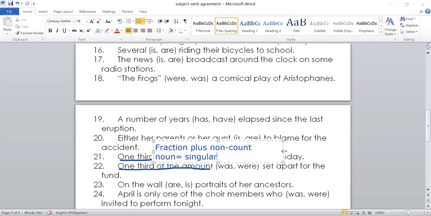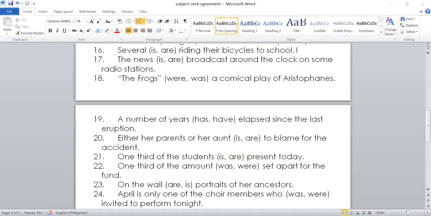So a fraction followed by a non-count noun would take a singular verb. On the other hand, a fraction plus a count noun would take a plural verb. Okay, so for example here, in this sentence, 1/3 of the students could be counted.